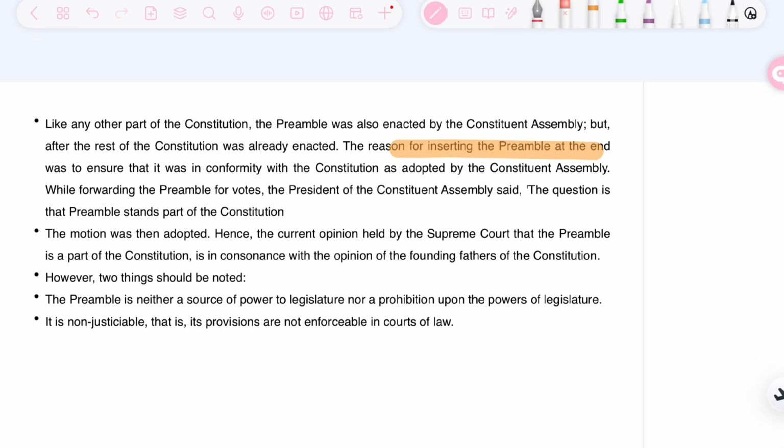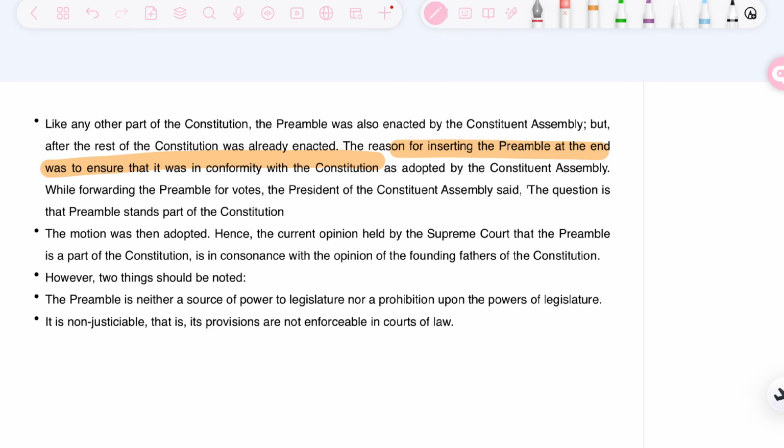So we all are aware that the preamble was adopted at the last. However, it is mentioned first, before the Constitution, but it was inserted at the last, so that there is no provision in the preamble that is in violation or in conflict with the provisions mentioned in the Constitution.